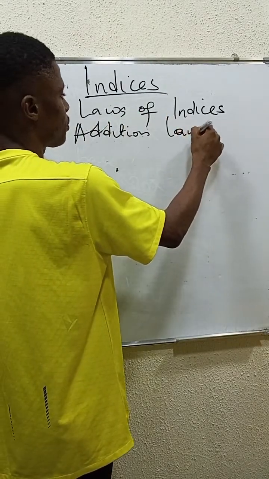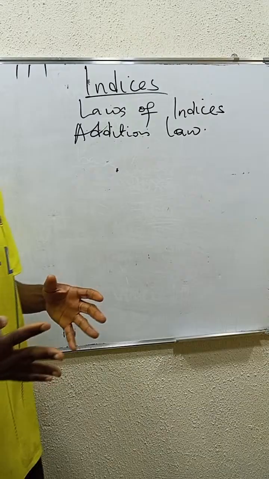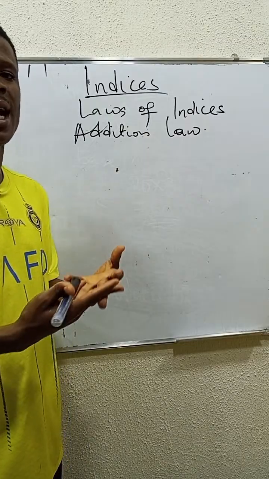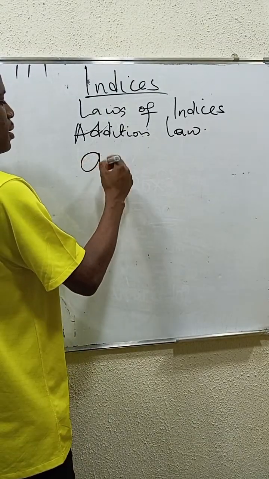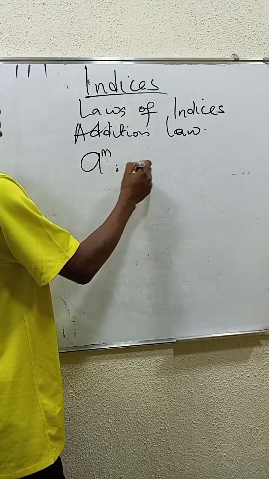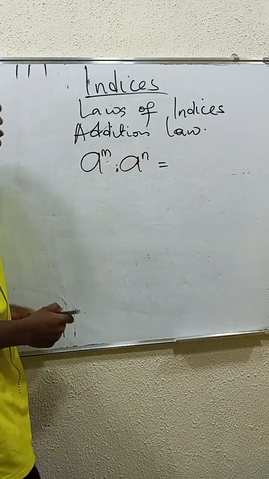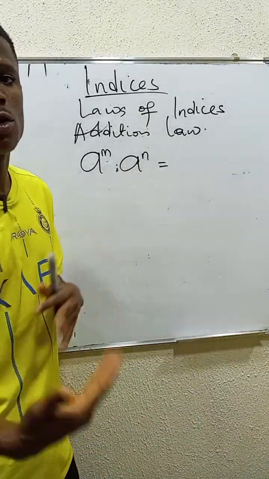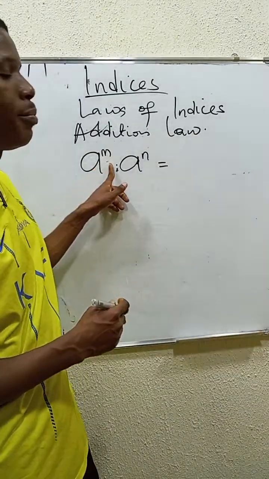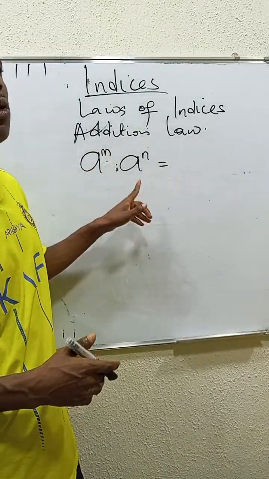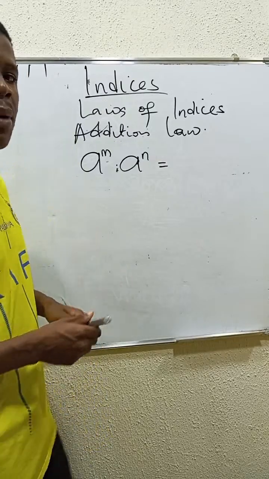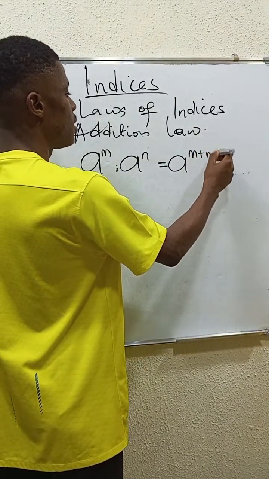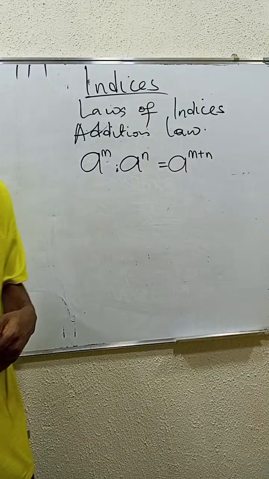Addition law. When we talk about the addition law, this is when we have exponents that are being multiplied. For instance, when you have a to the power of m times a to the power of n, a represents the base. Whenever you are multiplying terms with a common base, all you have to do is add the powers. This means you keep the base the same and do m plus n. That is where the addition rule comes in.